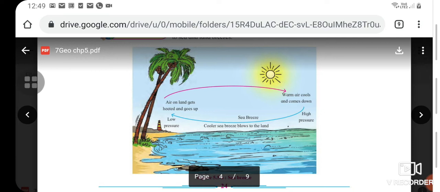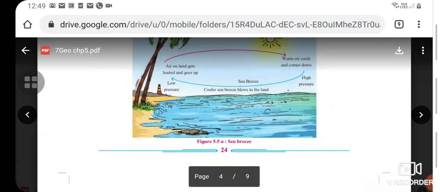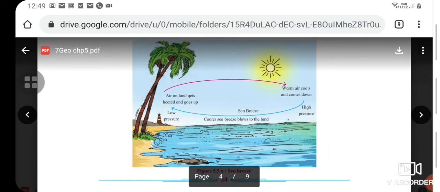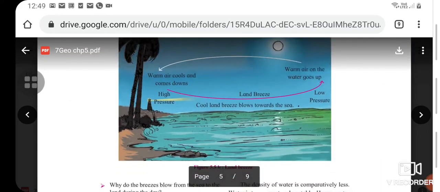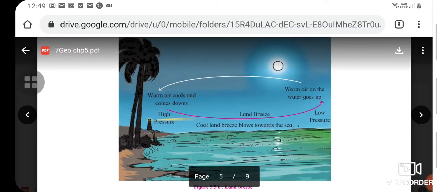Okay, see where the low pressure is and where the high pressure is. Notice the picture clearly and carefully. The previous picture was of the daytime and this is of the night time. In this picture the pink arrow shows the cool land breeze towards the sea, and the white arrow shows that warm air on the water goes up and then it cools and comes down to the land.